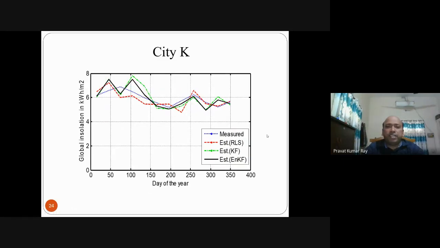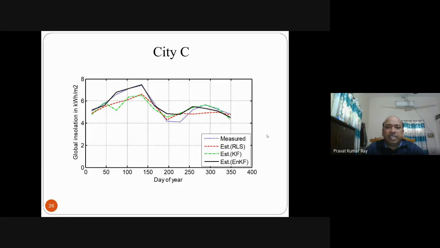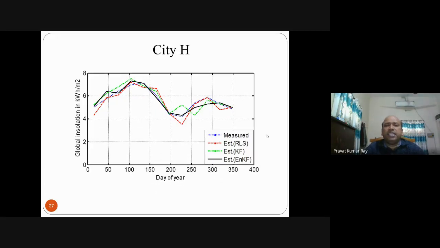Then similarly for city K, another one, city D, another city, city C, city H. These are the cities. Say I have taken data for 12 cities, and out of these 12, for 5 cities I have forecasted or estimated, and this is the accuracy.